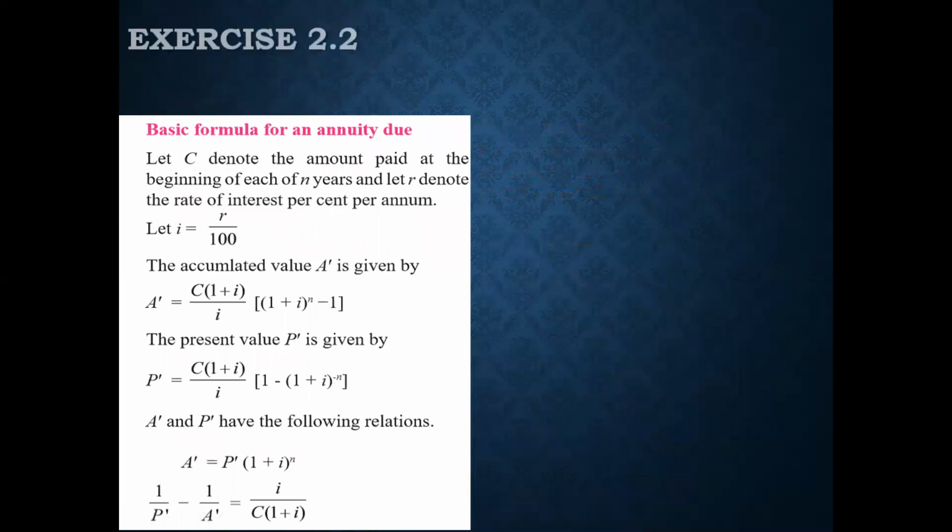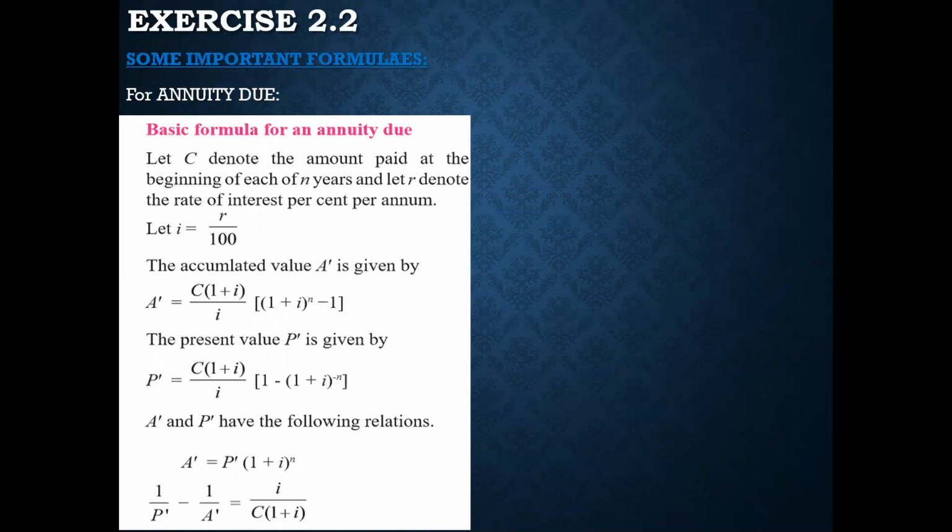Now, these are the basic formulas for annuity due. Can you all see the difference, class? The difference is very slight. Everything remains the same, where i represents r upon 100. The accumulated value in case of annuity due is represented as A dash.